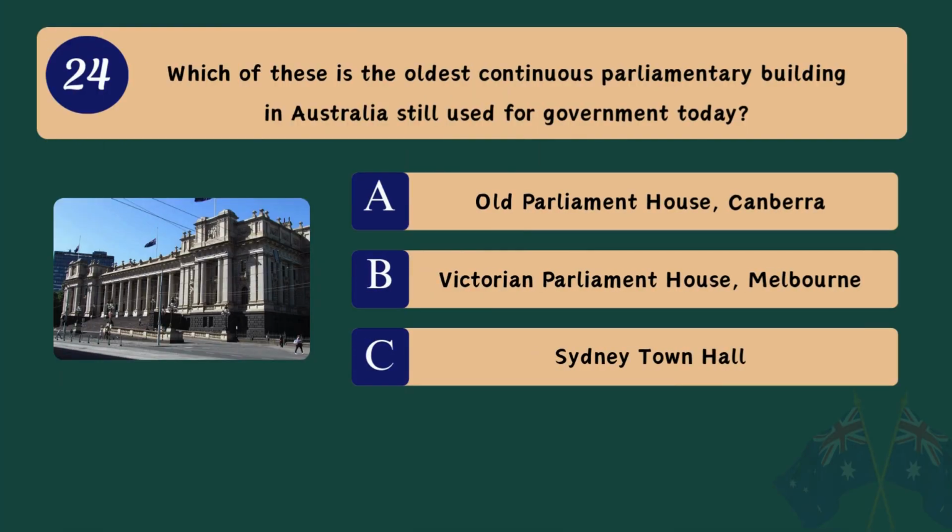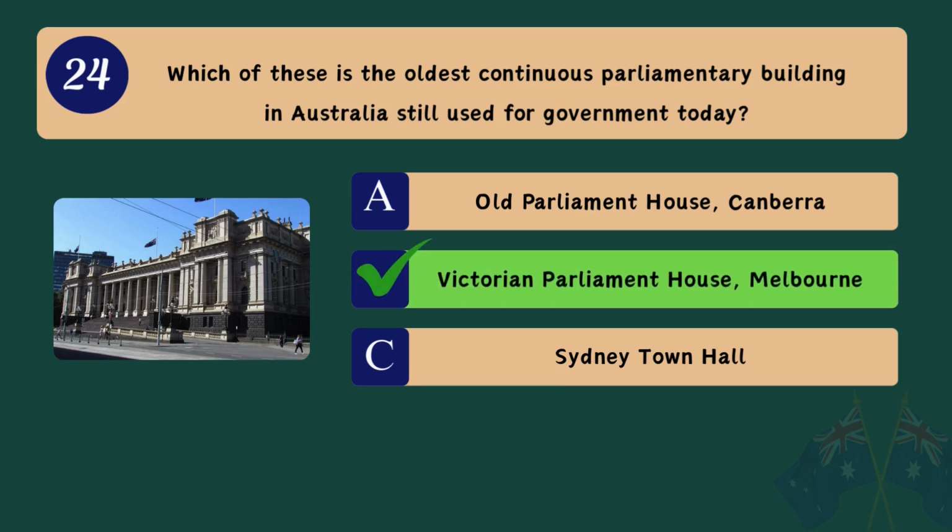Question 24. Which of these is the oldest continuous parliamentary building in Australia still used for government today? A. Old Parliament House, Canberra. B. Victorian Parliament House, Melbourne. C. Sydney Town Hall.